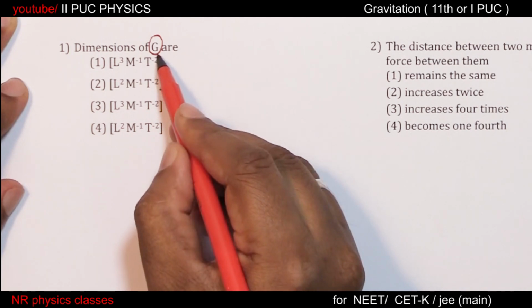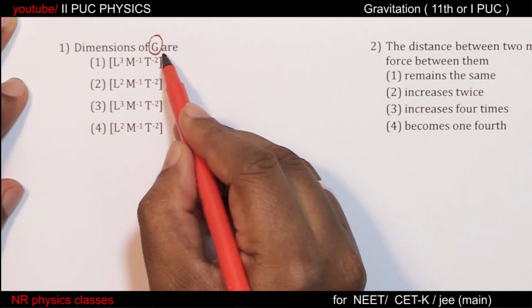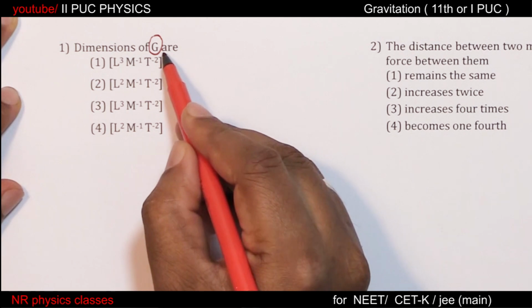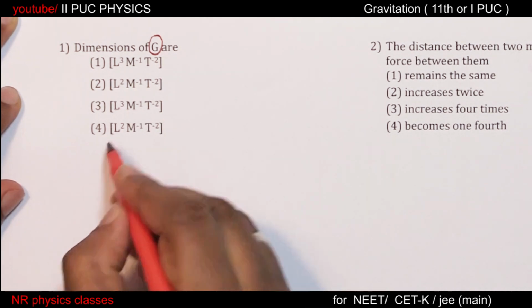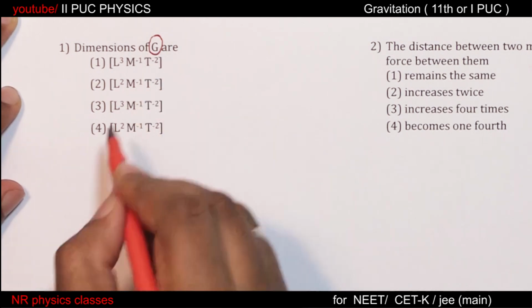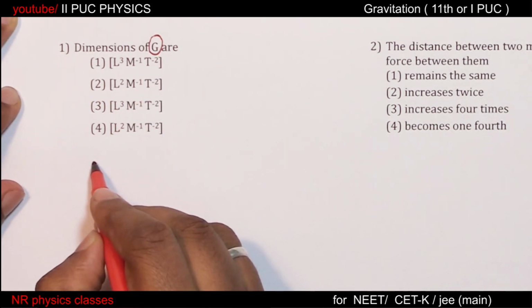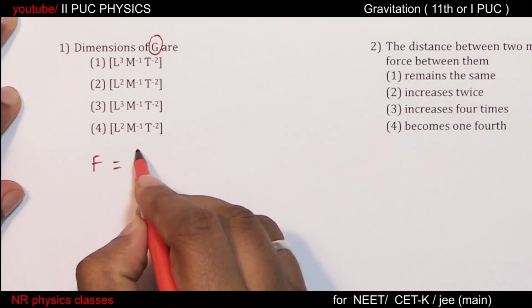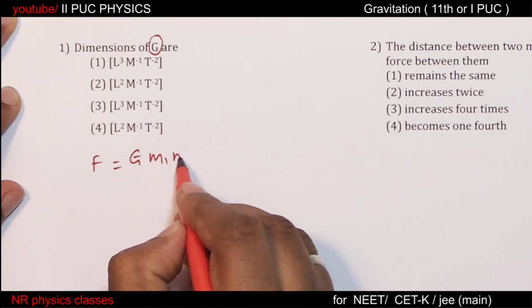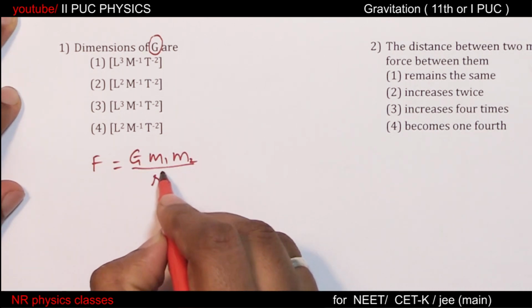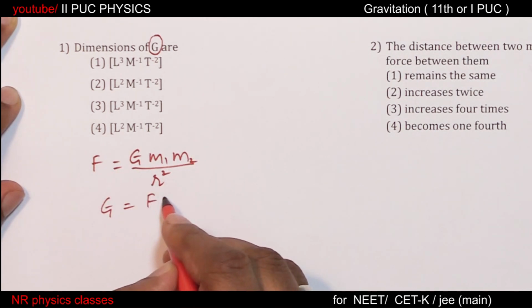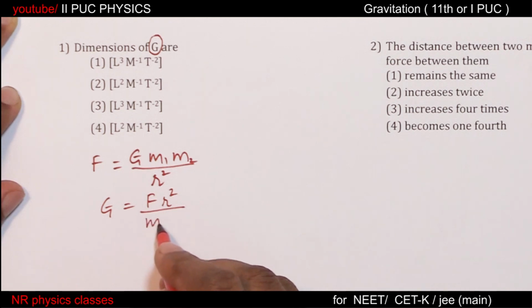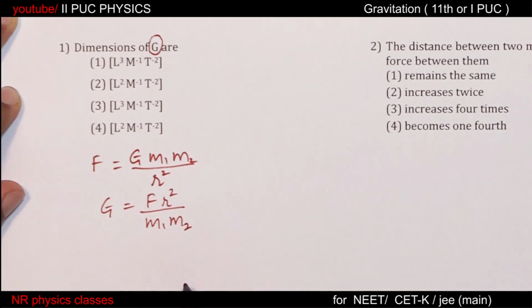Whenever you want to find the dimensional formula for any physical quantity or constant, please consider equations involving that quantity. The simplest equation is force equal to G m1 m2 by r square. Isolate the term: G is F r square by m1 m2.